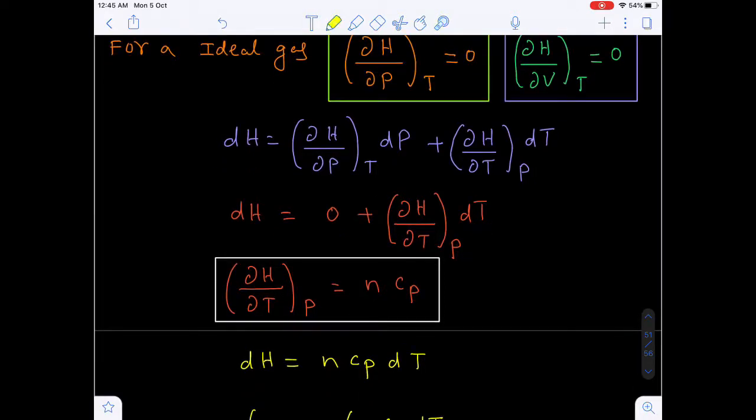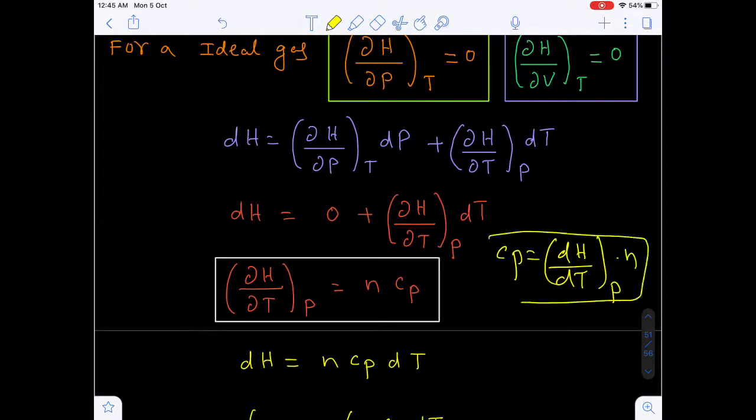We know from the last class that the heat capacity at a constant pressure, Cp, is equal to dH by dT at constant pressure for 1 mole. So it is a molar heat capacity.